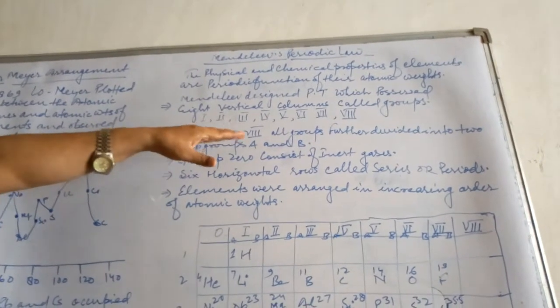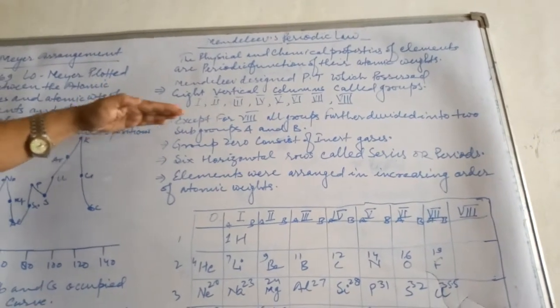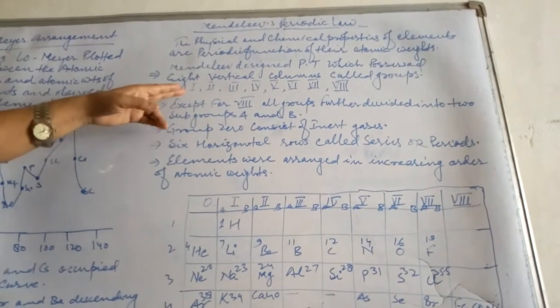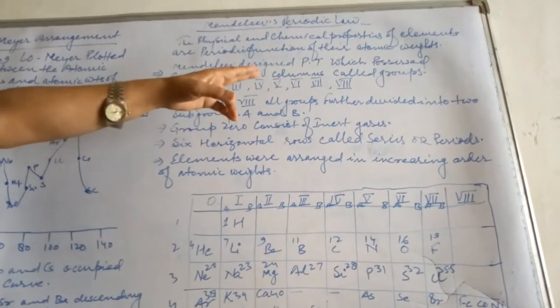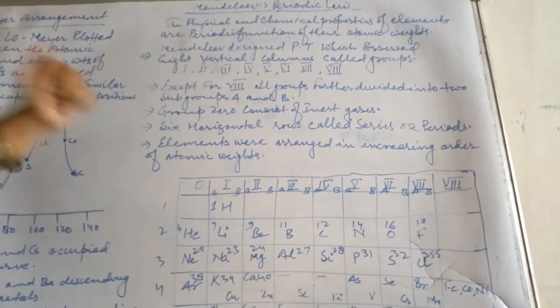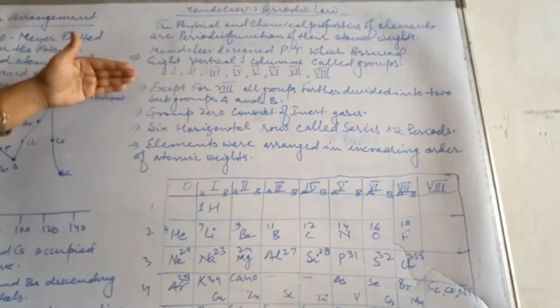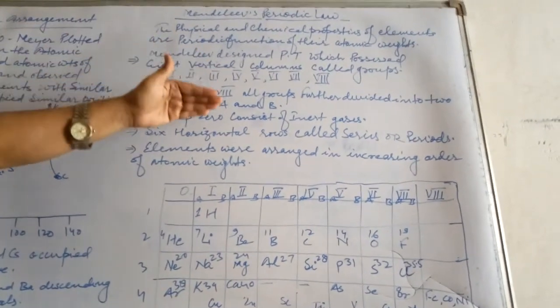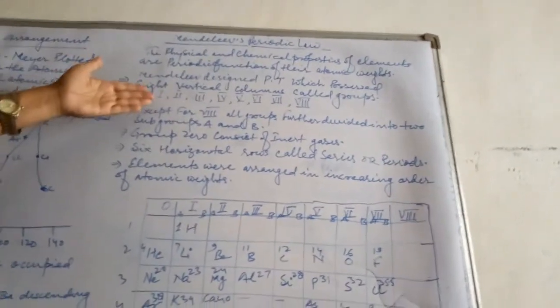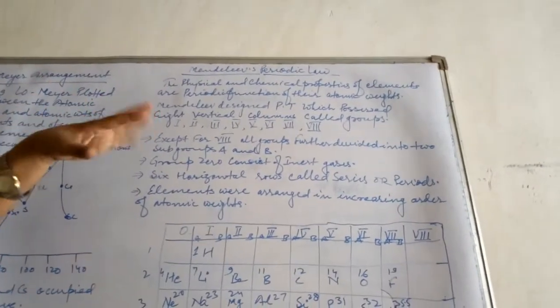Only group 8 was undivided; the rest, group numbers 1, 2, 3, 4, 5, 6 and 7, were further divided into subgroups A and B. It is okay, means only group 8 was not divided, and the rest of the groups were divided into subgroups A and B.